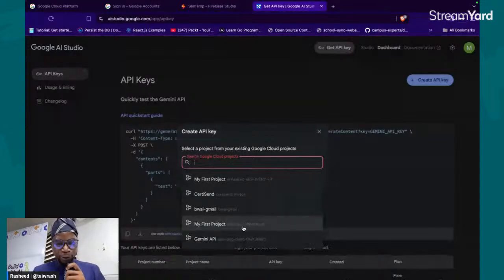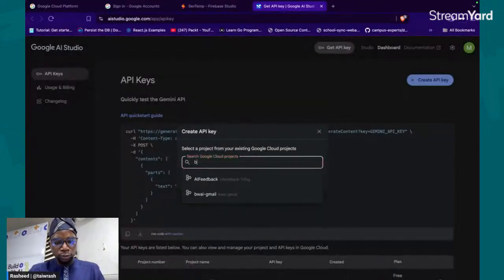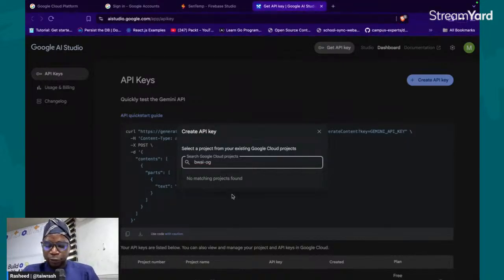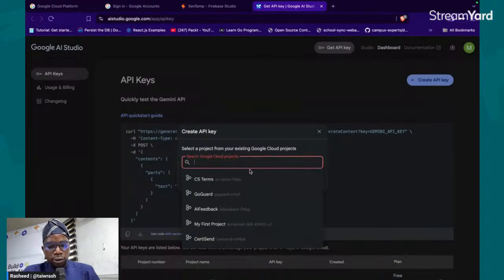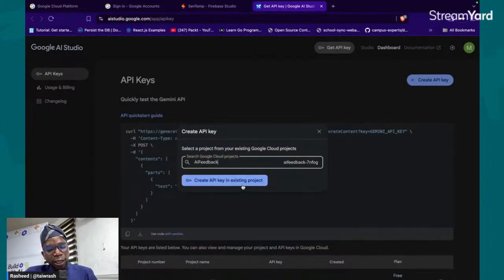Let's try typing something here. Okay, so definitely I'll be selecting one, say I select AI feedback, for instance. I can create the API key for that.